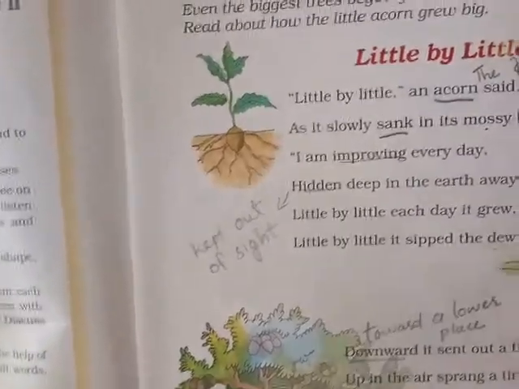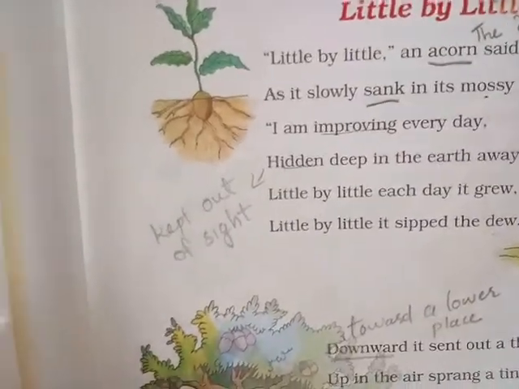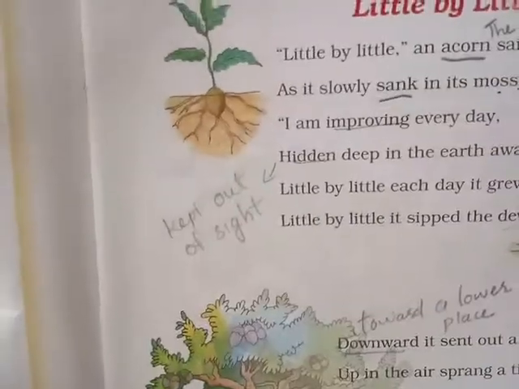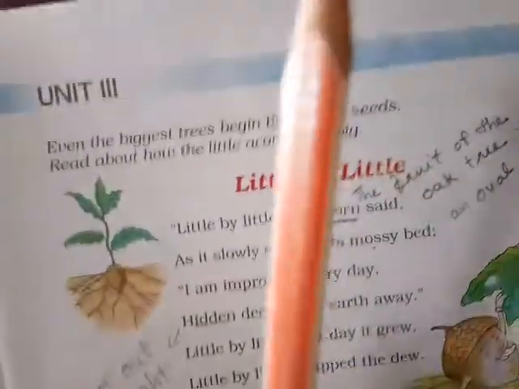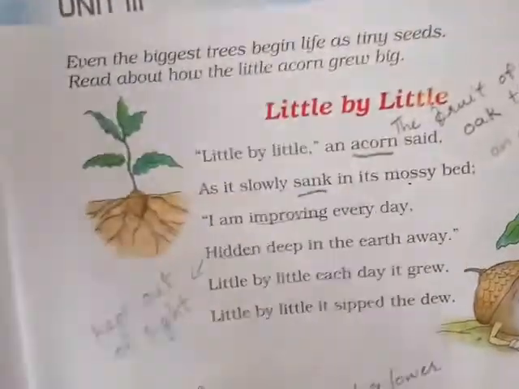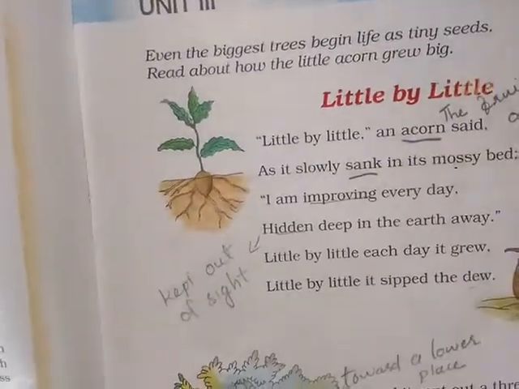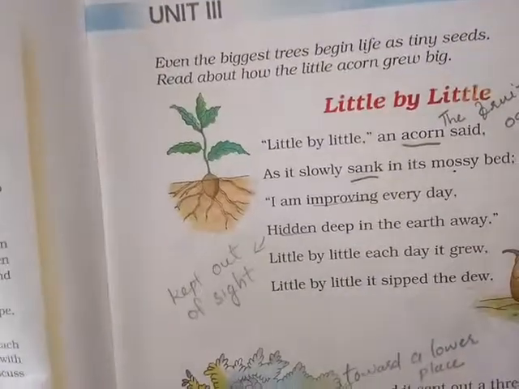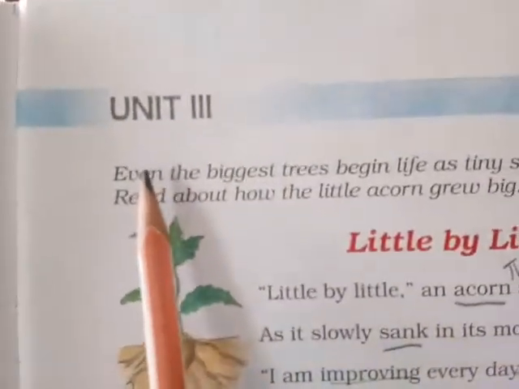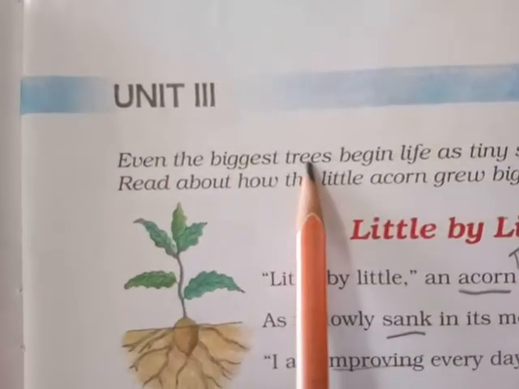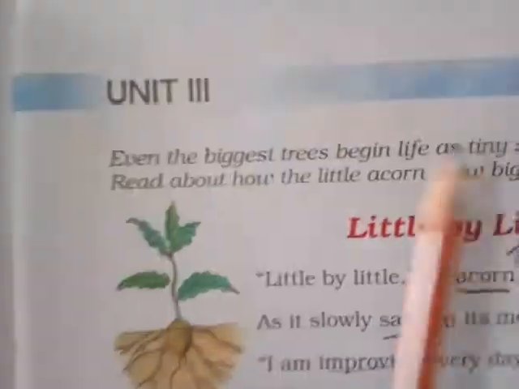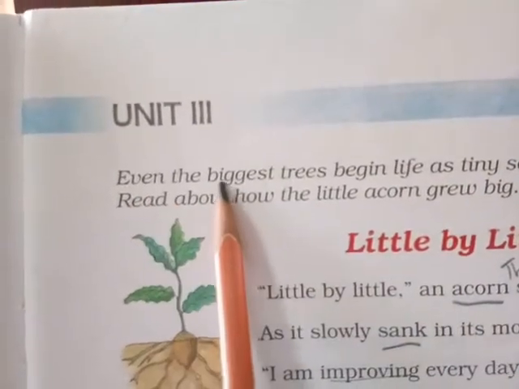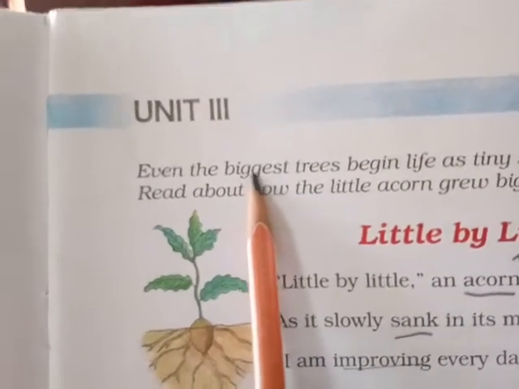Papaya, mango. Here in the poem it is saying about the oak tree. The title of the poem is Little by Little, means slowly, slowly, means from the seed the big tree will come slowly, slowly. It will take time to grow. Now we will read this. Even the biggest trees begin life as tiny seeds. The first line is saying that even the big tree we see,